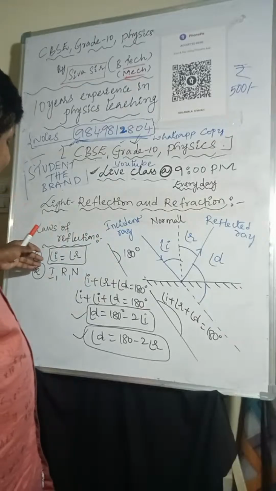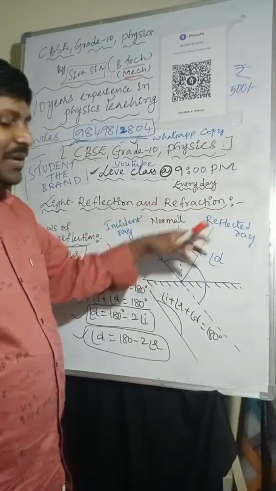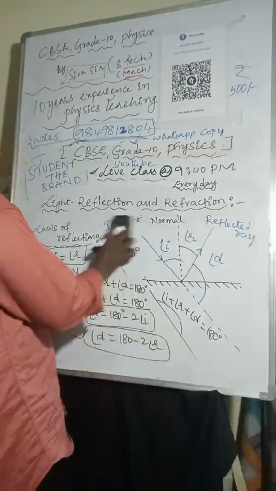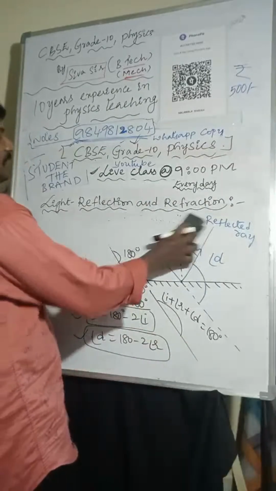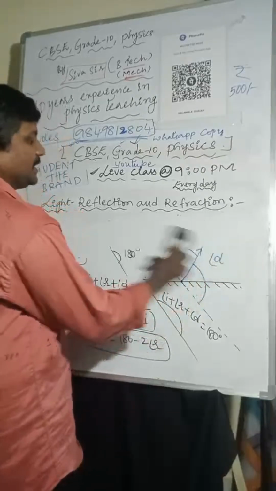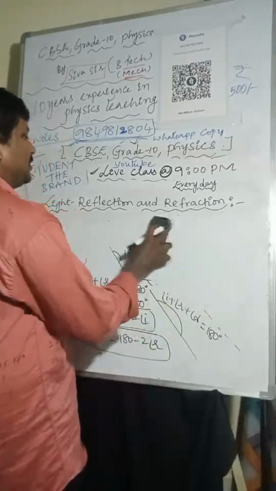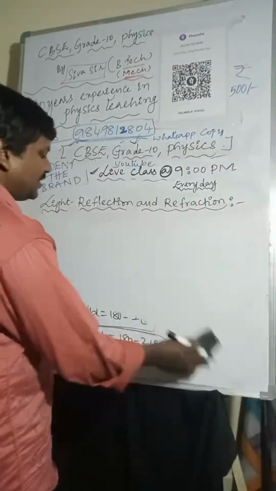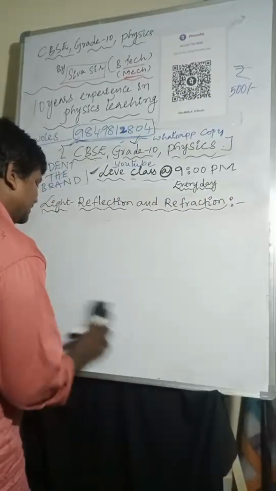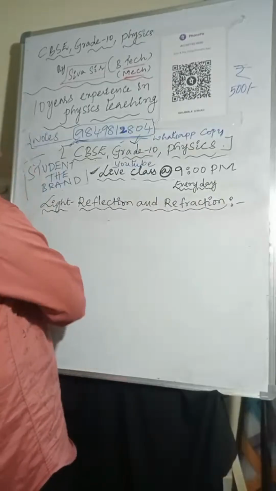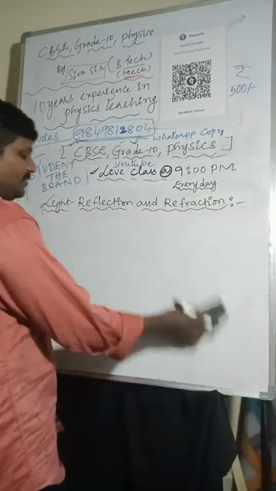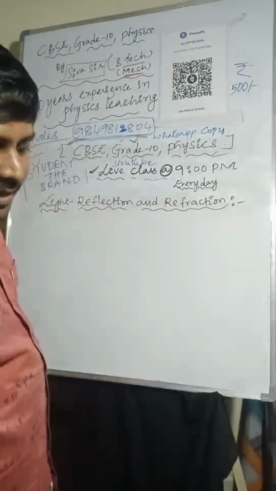Here the incident ray, reflected ray, and normal line lie in the same plane. The bouncing back of light from a reflecting surface is called reflection of light.